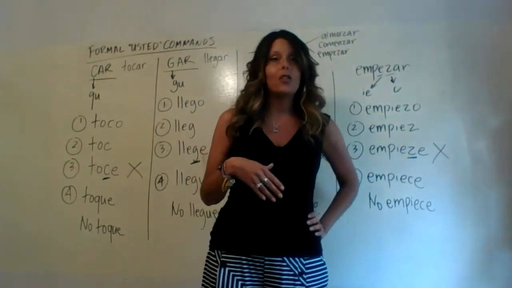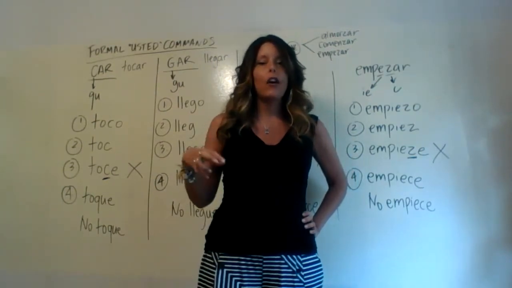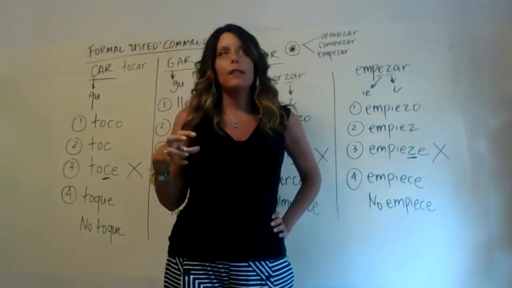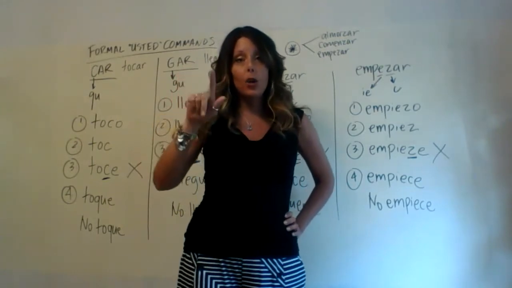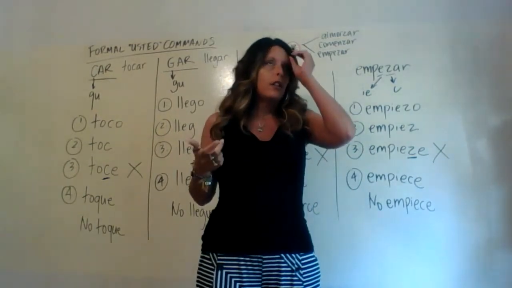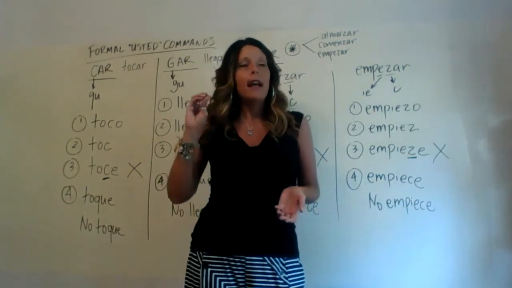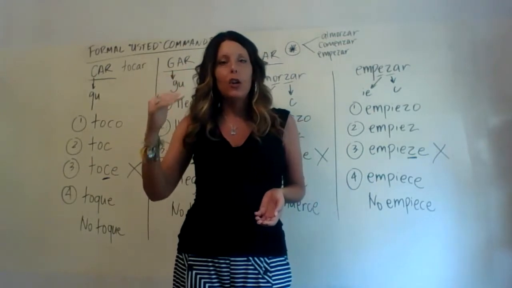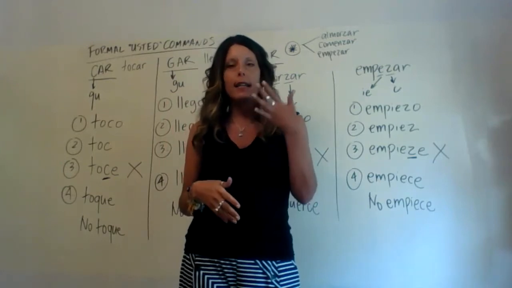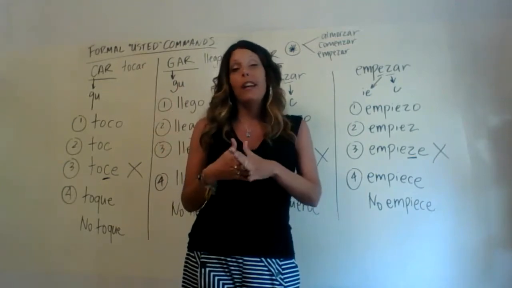Does the preterite have anything to do with usted formal commands? No, but this whole idea of car, gar, and zar, if we remember, is about gar verbs having a GU combination, or better yet, the G being followed by a U in certain conjugations of certain tenses. With car verbs, it's about having that C convert itself into a QU combination. And with zar verbs, it's about having that Z change to a C. Where that might sound familiar is from the preterite tense.